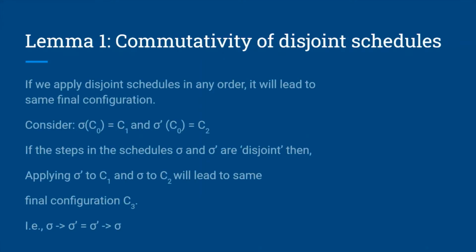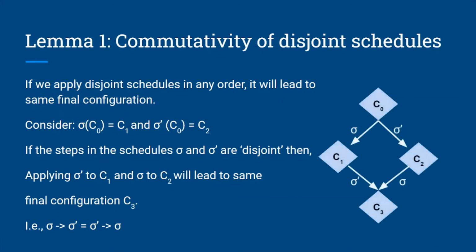We have now arrived at our first lemma that says, if we have two disjoint schedules, they commute. In other words, if we apply two disjoint schedules in any order, we will end up on the same configuration. The schedules are said to be disjoint if the steps in them do not apply on any common process.